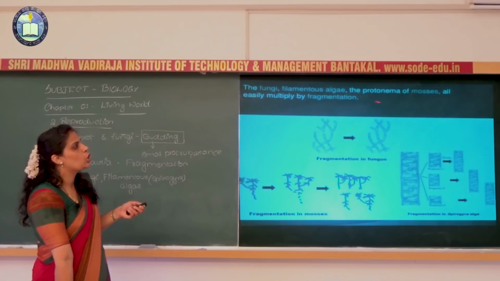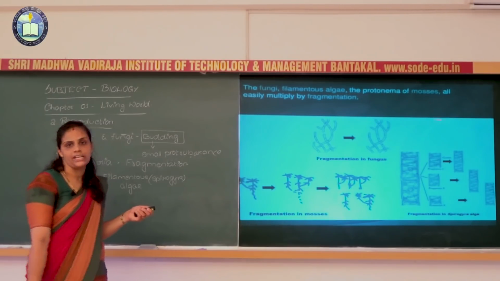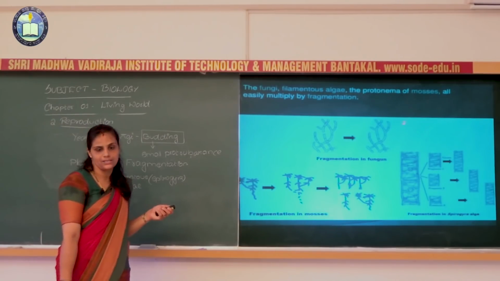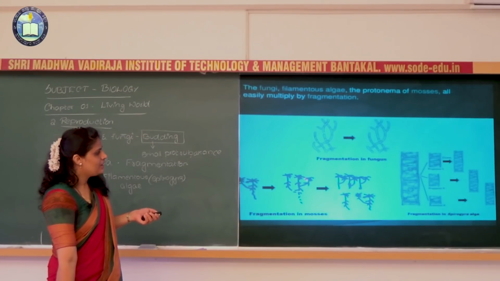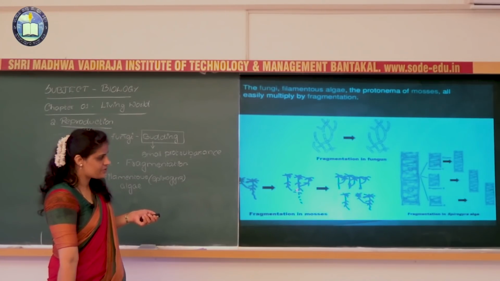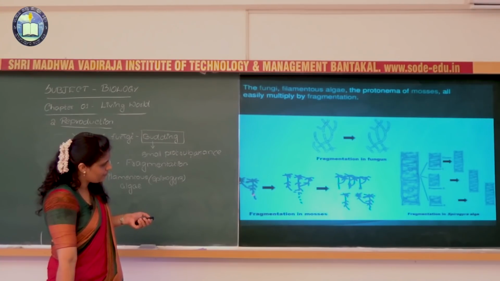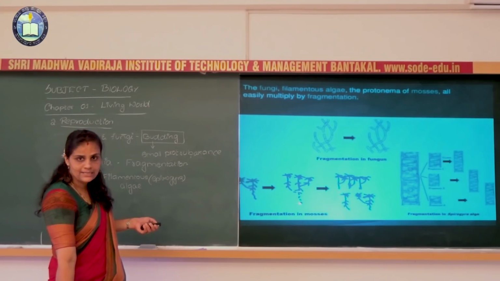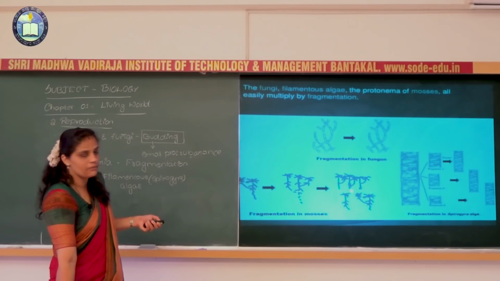the word protonema is nothing but the first stage in the life cycle of the mosses. Here you can see this is the leaf-like structure, creeping structure. So see here you can observe the protonema part. Take this part as an example. The protonemal part makes several fragments. Here you can see they will develop into several fragments, and these fragments will be developed into new individuals.